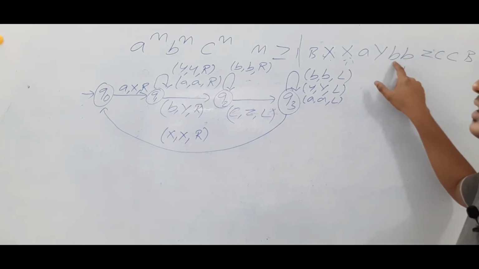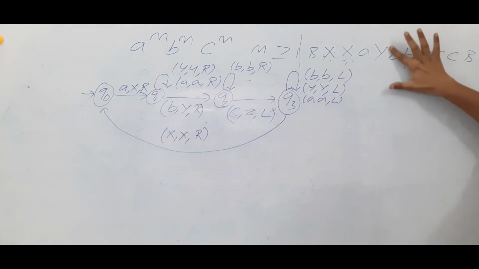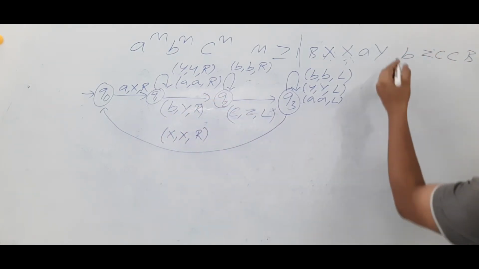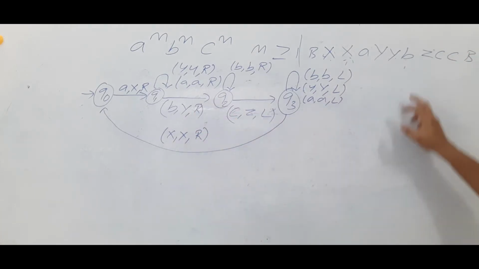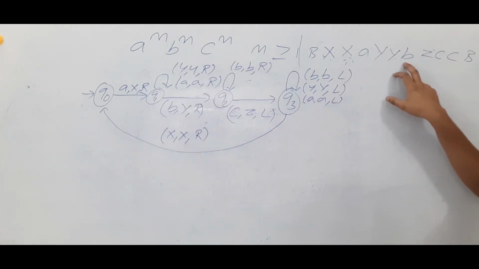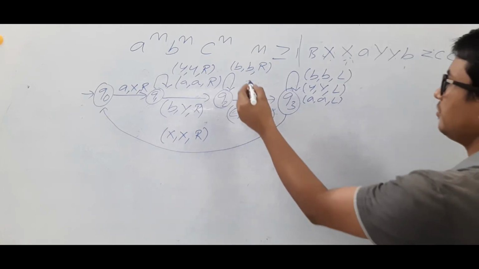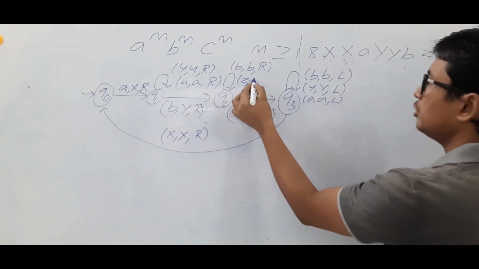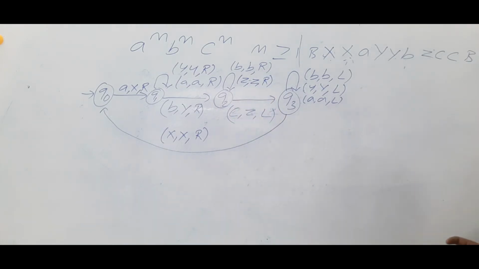So now you are here. If it is a B, you modify it as a Y and move to the right. Now you can see any number of B's here. Is it clear? Or you can see a Z. If it is a Z also, you make it a Z and move to the right, because you are in the process of searching for a C.